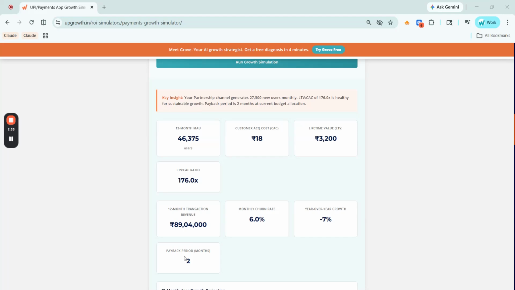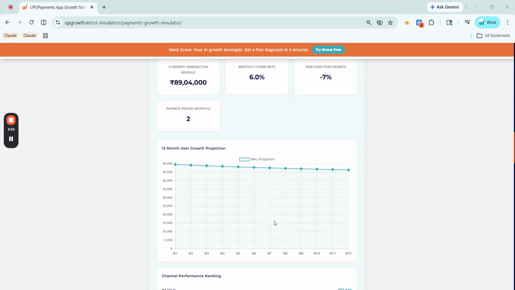And here the payback period is 2 months, meaning your acquisition cost is recovered within 2 months of a user joining, and 12-month transaction revenue is 89 lakh 4,000. Now here is the important number. The 12-month MAU shows 46,375, which is lower than your starting 50,000. The monthly churn rate is 6%, and year over year growth is -7%.